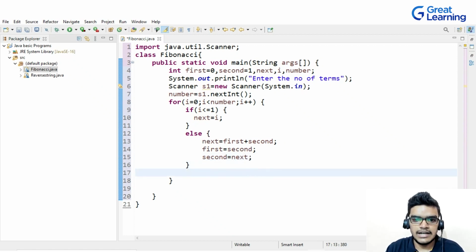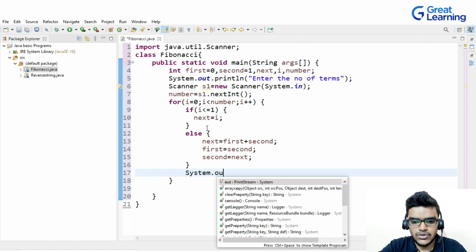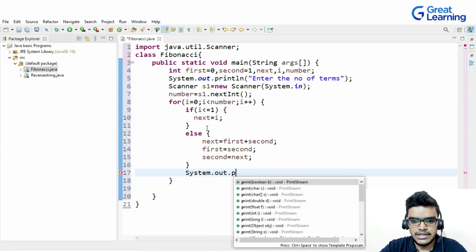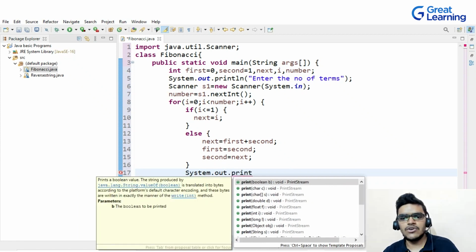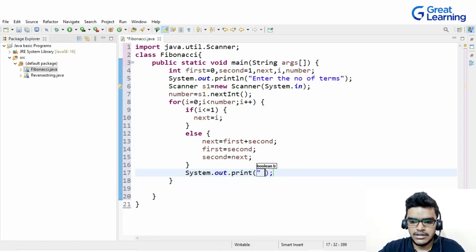Now after that, inside this loop I will write System.out.print. Why am I writing print here? Because I want the numbers to be printed in the same line. So I will write print, and then inside this I will write plus, and what's the number that I have to write here, the next variable, right? So this will be the next variable. And now let me check. Yeah, this is the if condition, else condition, and let me print it out.